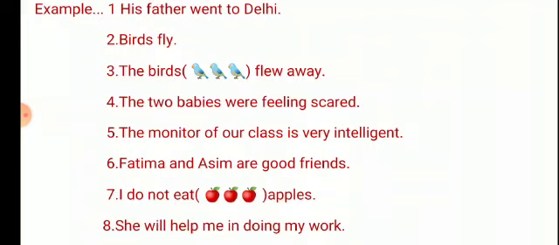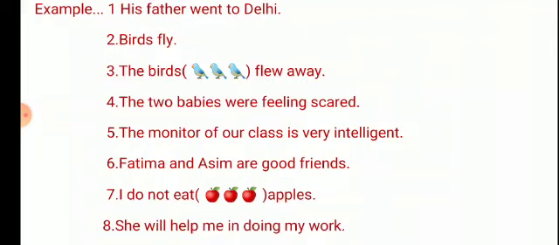The two babies were feeling scared. Now in this sentence, my subject is the two babies. Were feeling scared is the predicate. Why is it the predicate? Because were feeling scared is telling us about the two babies, meaning who were feeling scared. The two babies were feeling scared. So we are getting this in the remaining part.